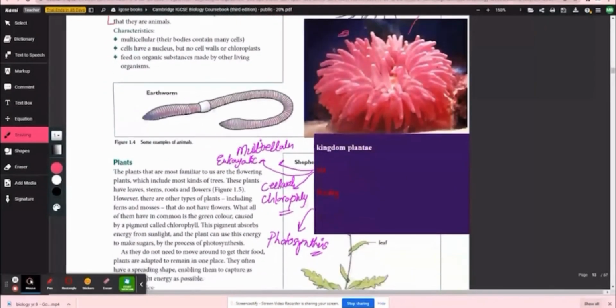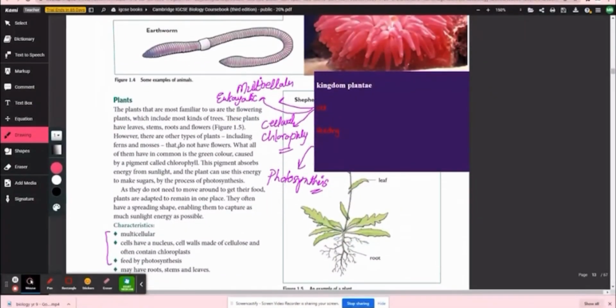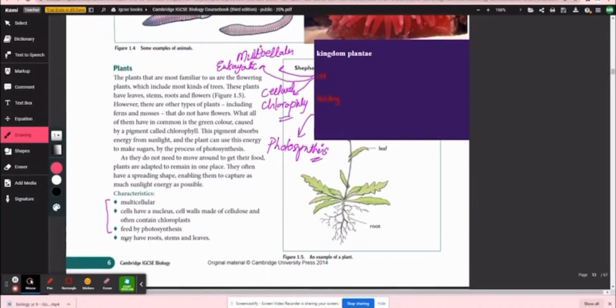In Kingdom Plantae, we were discussing the plants. Over here, that's why they say they may have roots, stem, or leaves. So in this paragraph, they have explained this thing which I just told you, that there are other types of plants also, including ferns and mosses. They don't have flowers. This means not all plants have flowers on them. This green color pigment, all the other details you could find here.